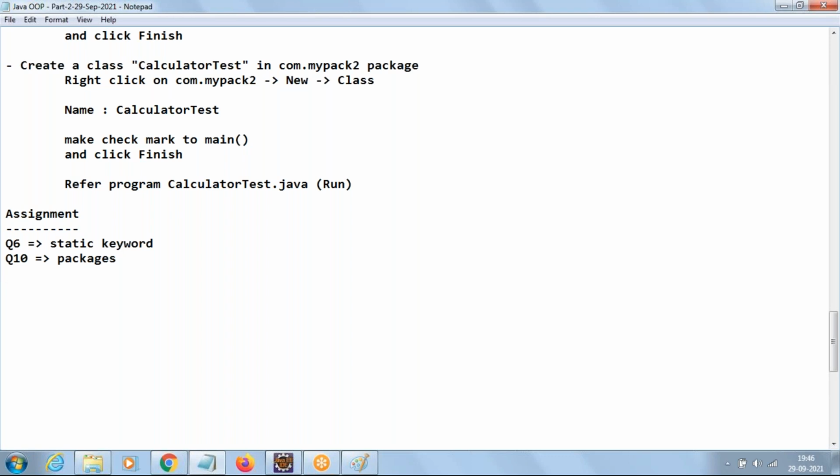Okay, right. So in tomorrow's class, I'll go with the next topic, inheritance. Tomorrow I'll go with inheritance and even polymorphism. Both things we'll discuss in tomorrow's class. Right?